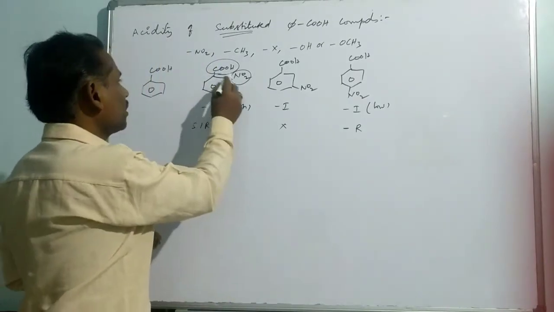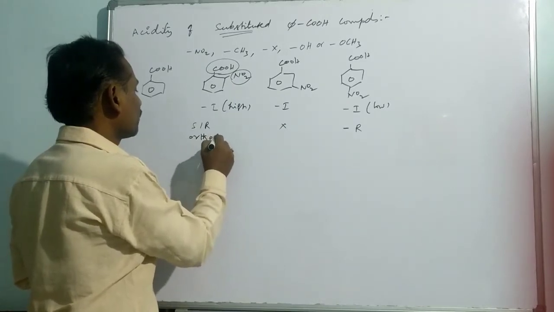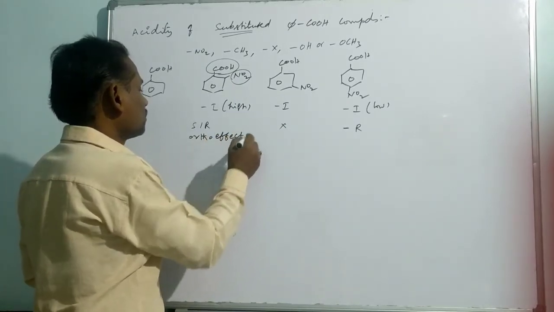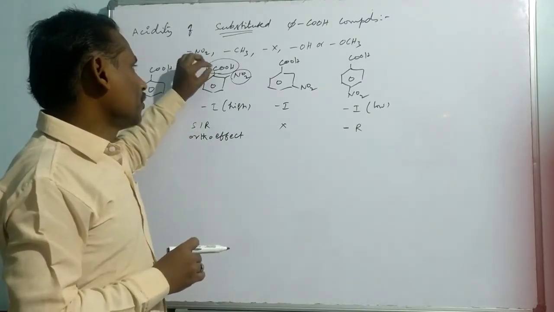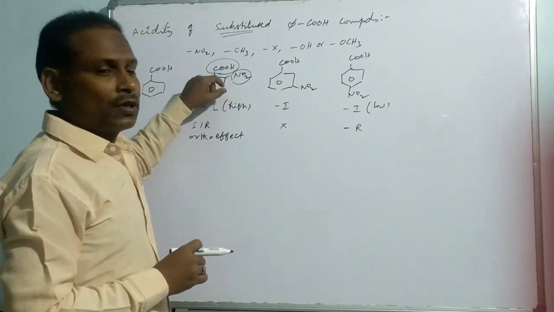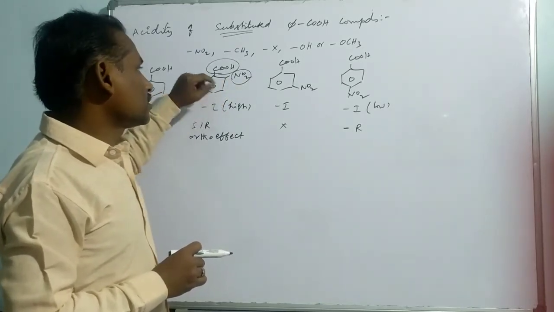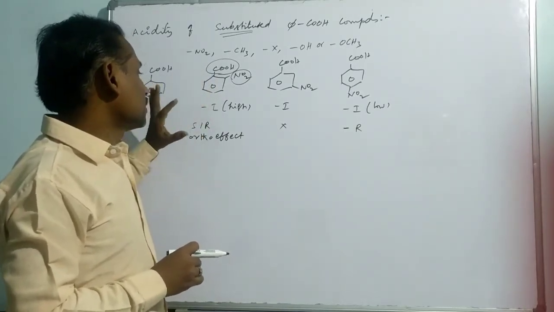And of course the other name of this is the ortho effect. That means in the case of benzoic acid, COOH is a bulky group, and whenever any substituent is placed at the ortho position, that makes steric inhibition of resonance noticed, and that is referred to as the ortho effect.